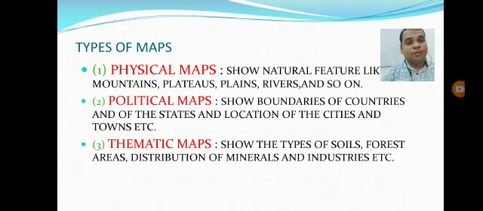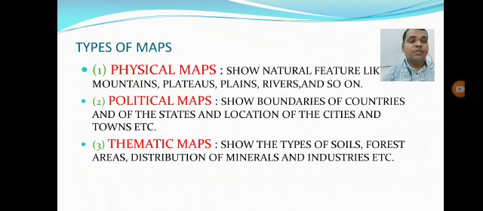Now, types of maps. There are 3 types of maps. First, physical map. Physical map show natural features like mountains, plateaus, plains, rivers, and so on. Political maps.